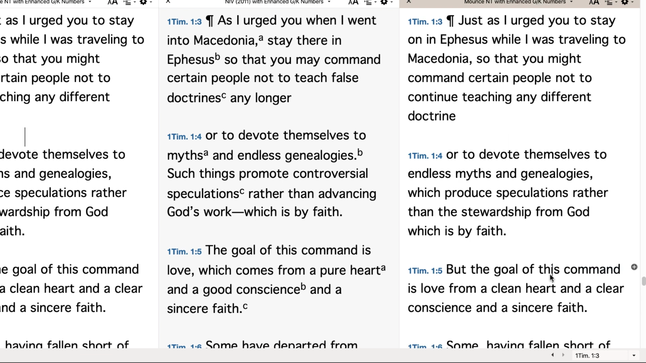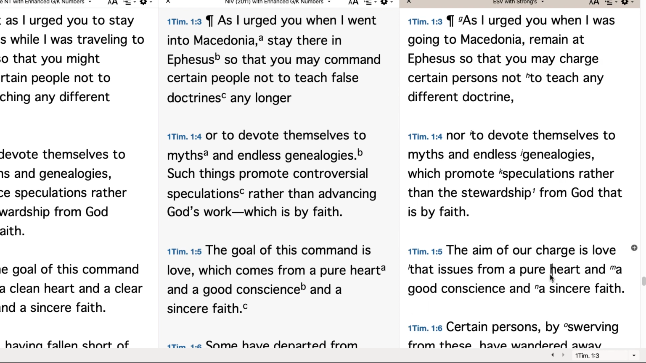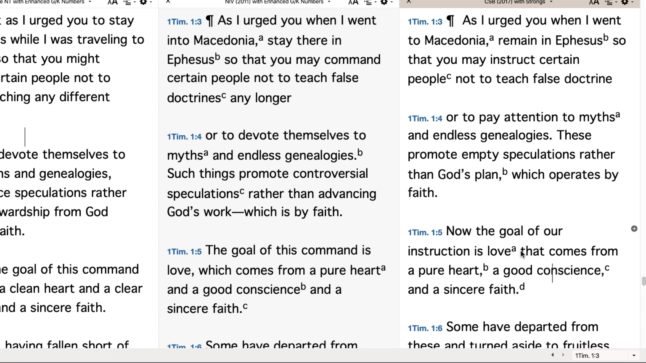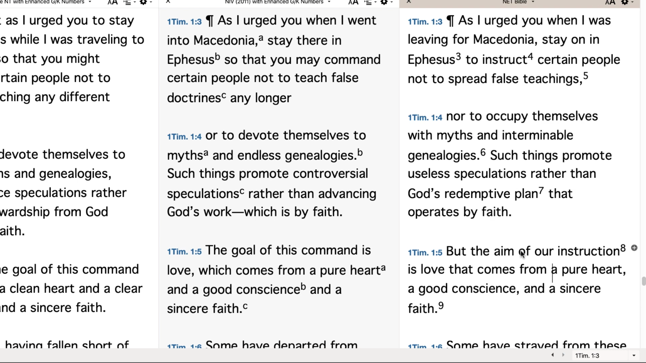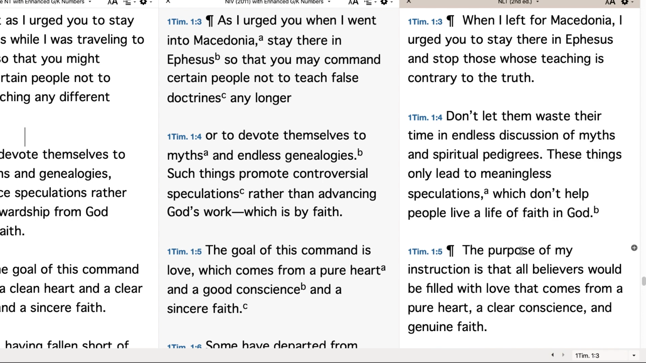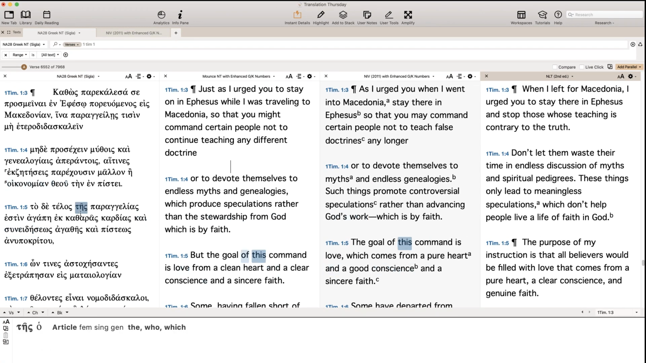If you look at some of the other translations, we're going to go to ESV, but the aim of our charge, again, they're keeping that translation. CSB, the goal of our instruction. The NRSV, but the aim of such instruction. Net Bible, the aim of our instruction. NLT, the purpose of my instruction. Now, those are all legitimate translations because ha is such a flexible word in Greek.